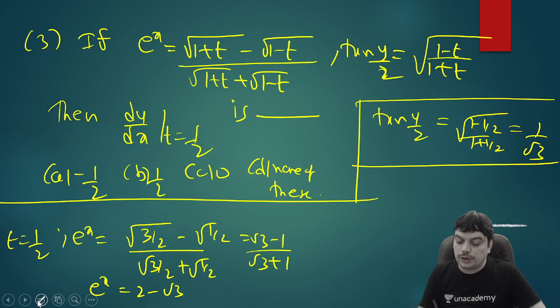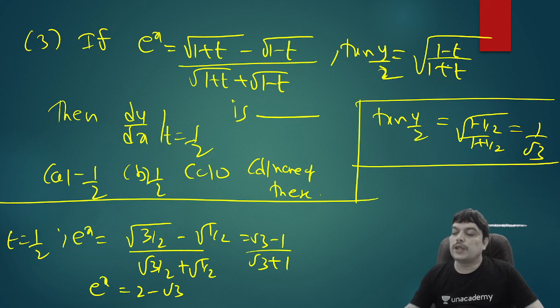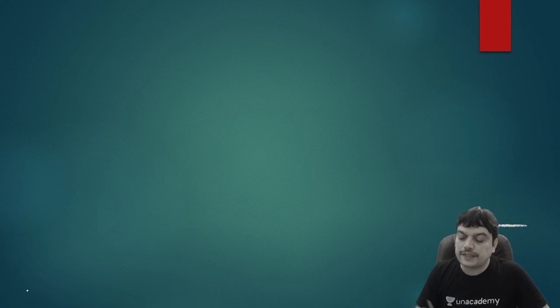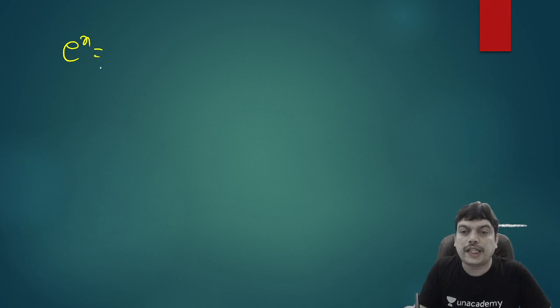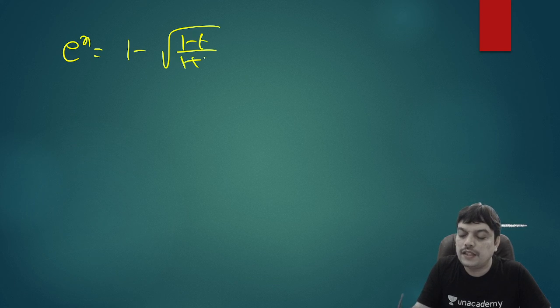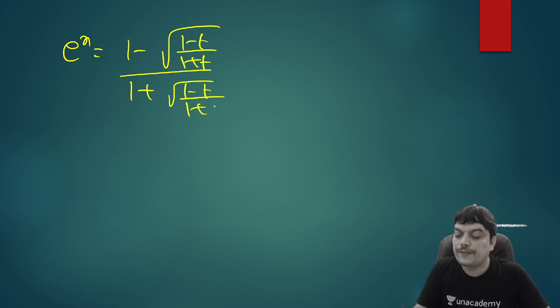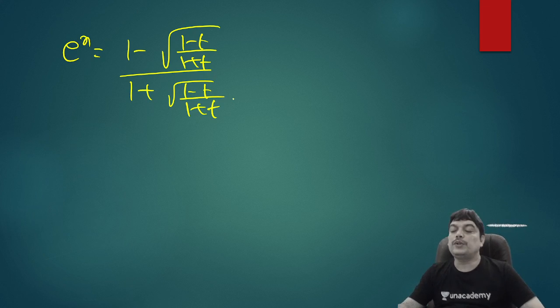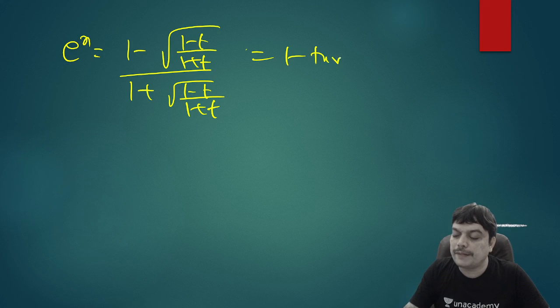So now what I'm going to do in e power x, I'll get the term similar to tan y by 2. Because you have (1 minus t) by (1 plus t), here you can get a similar term if you divide numerator and denominator with root of 1 plus t. So in the e power x term, when you divide numerator and denominator with root of 1 plus t, it will become (1 minus root of (1 minus t) by (1 plus t)) divided by (1 plus root of (1 minus t) by (1 plus t)). So after this, you can replace the second value with tan y by 2 so that t gets eliminated and you get a direct relation.